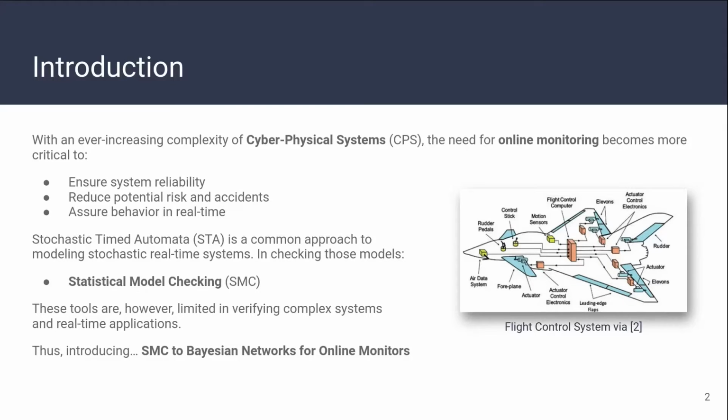To begin, with the ever-increasing complexity of cyber-physical systems, the need for online monitoring becomes more critical to ensure system reliability, reduce risk, and assure behavior in real time. Common approaches to modeling these systems are with stochastic timed automata, which are checked using statistical model checking engines, or SMCs. SMCs, however, have a couple drawbacks in their ability to verify complex systems and in real-time applications. Therefore, we introduce SMC to Bayesian networks for online monitors.